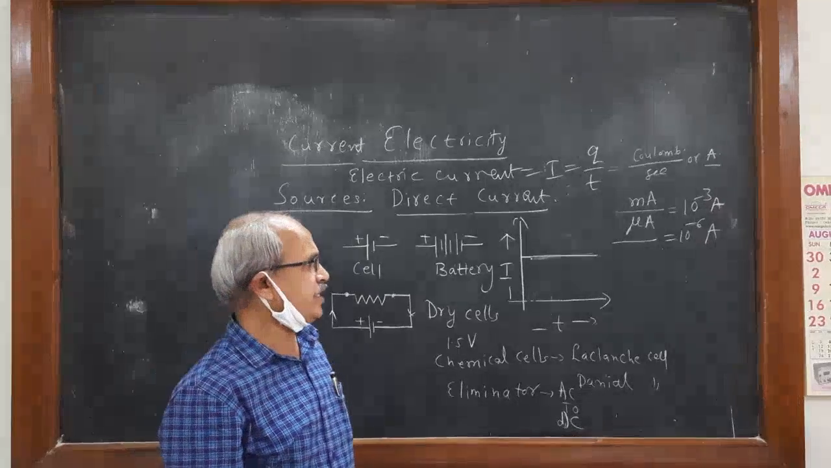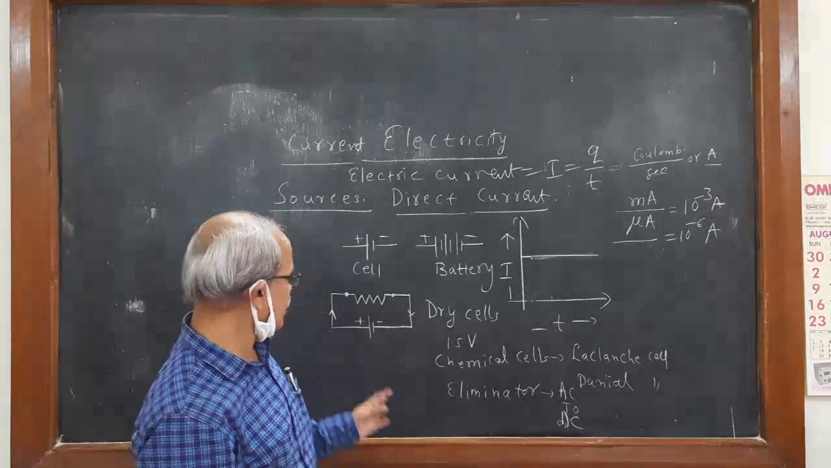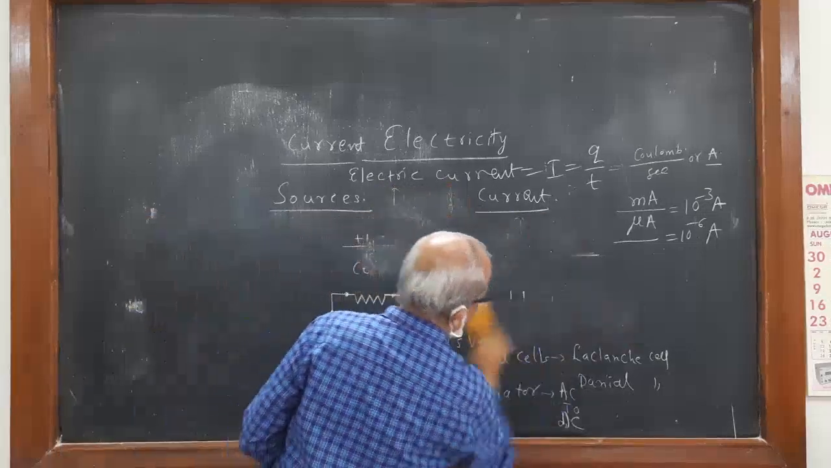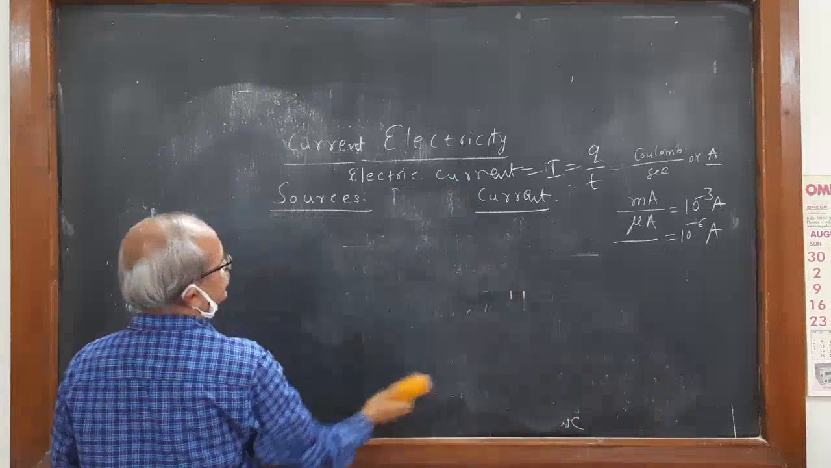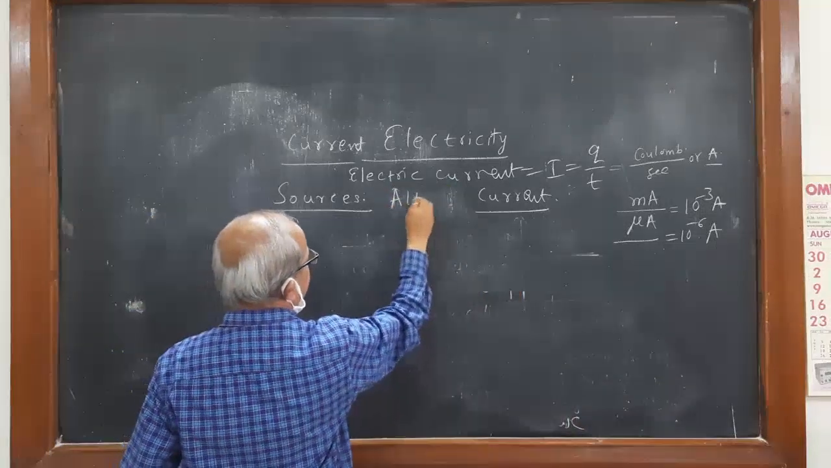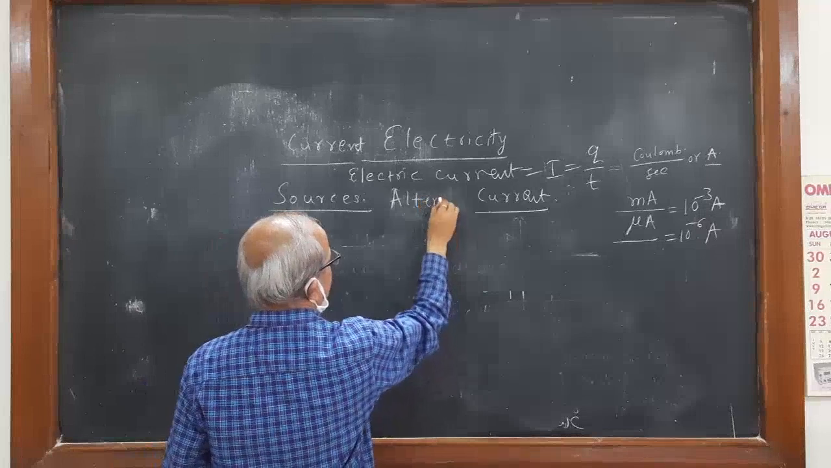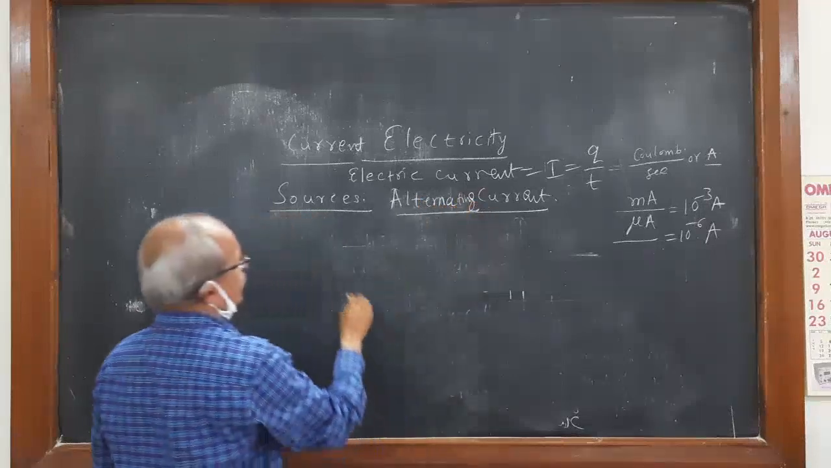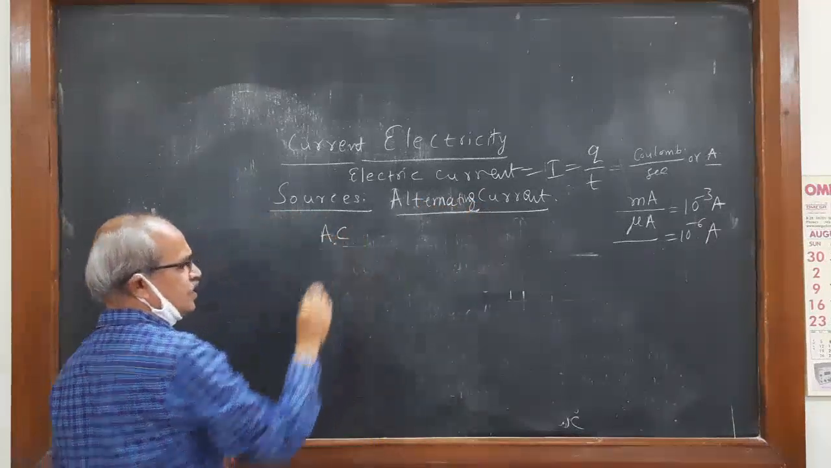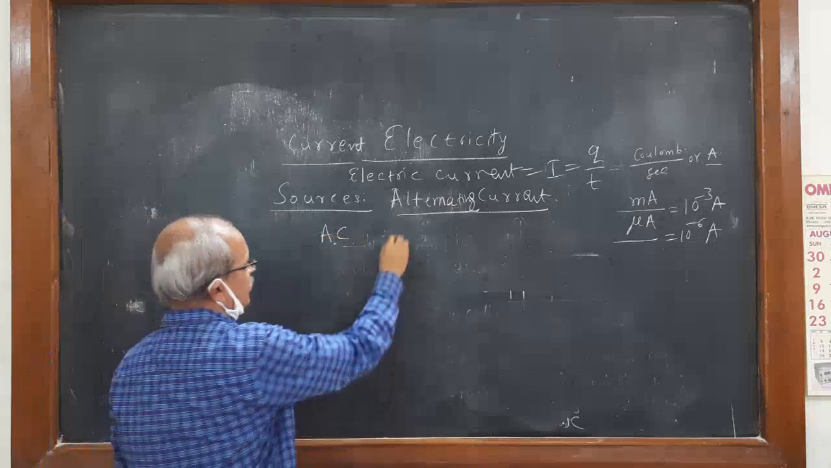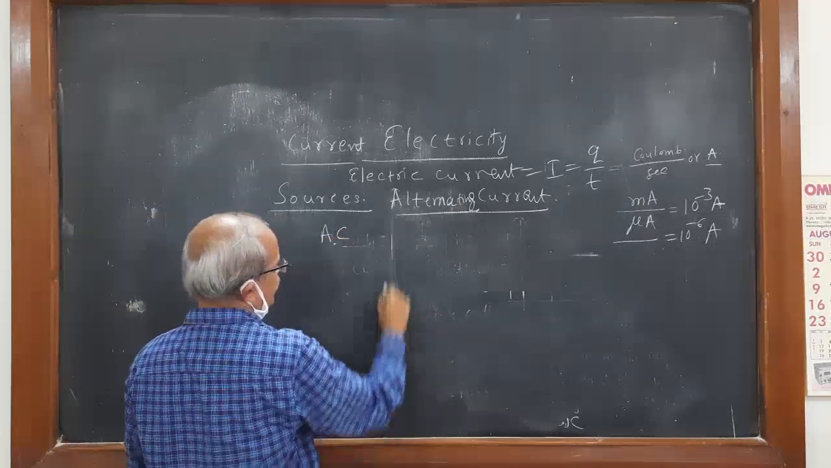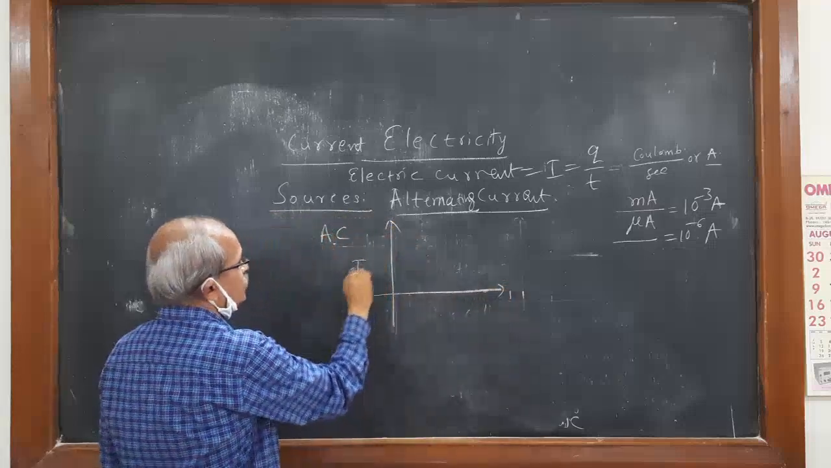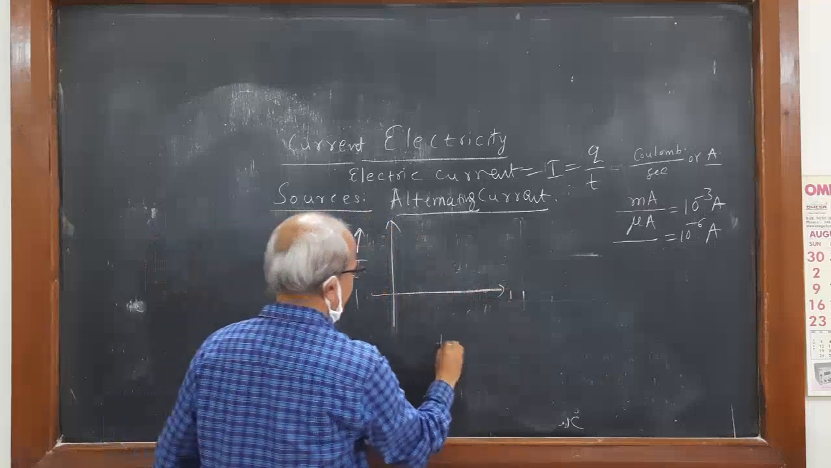So this is about direct current. Then another source is called alternating current, briefly AC. Here what happens? There is a current variation with time. Current varies with time sinusoidally. We will study it in detail afterwards.